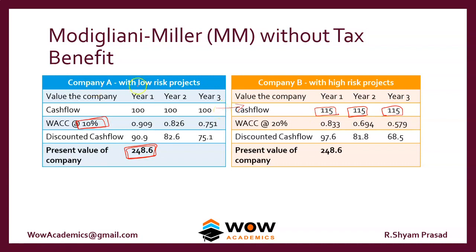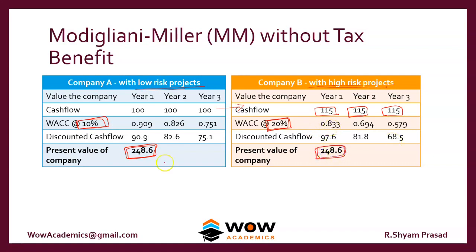So company A with low risk projects has this kind of structure. The same company wants to take a high risk project. As the company takes high risk projects, they have a higher discount factor because of the higher risk, so they have to be valued at a higher WACC. Again we discount it, again we add it. What happens is it comes to 248.